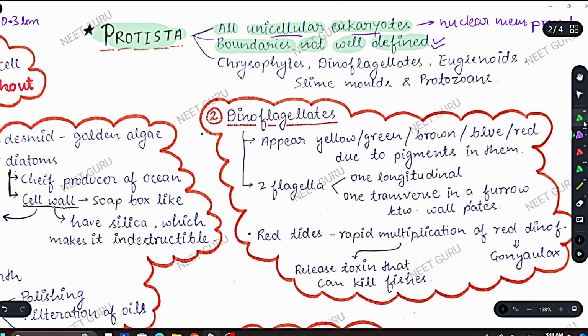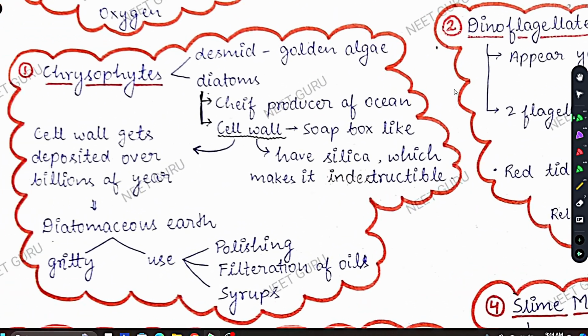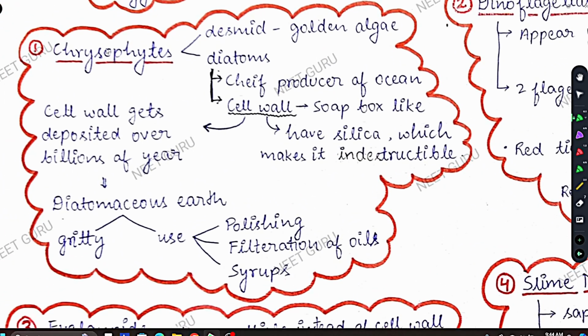Okay. Now there are 5 classes under Protista which we have to study: chrysophytes, dinoflagellates, euglenoids, slime moulds, and protozoans. These are 5 types of Protista we have to study. Coming to the first, chrysophytes. Chrysophytes have 2 types of organisms: desmids and diatoms. Desmids are also called golden algae. The only thing you have to learn about desmid is that it is called golden algae.